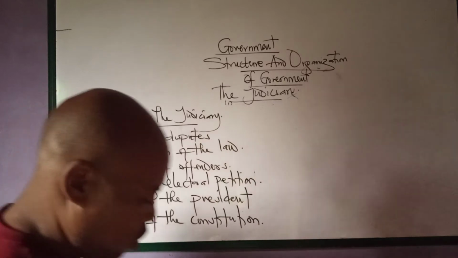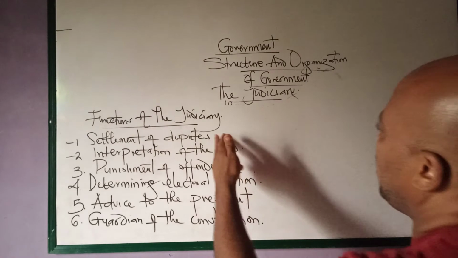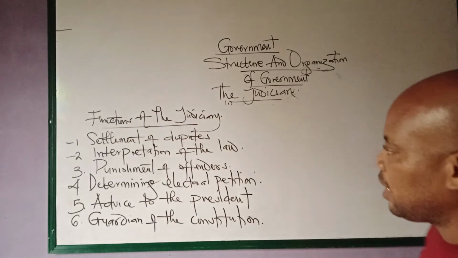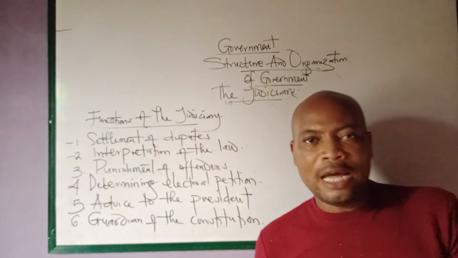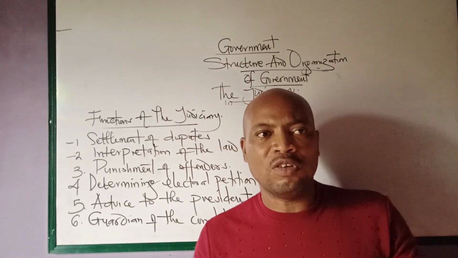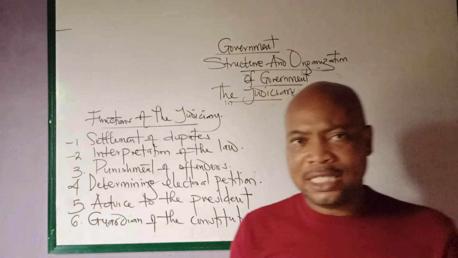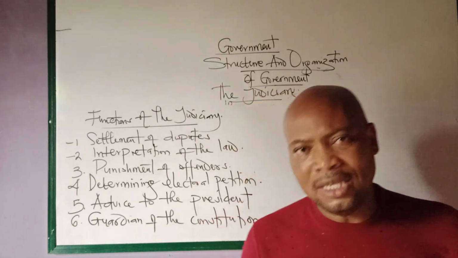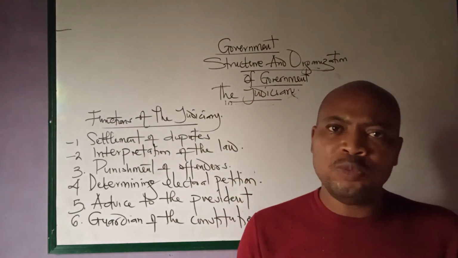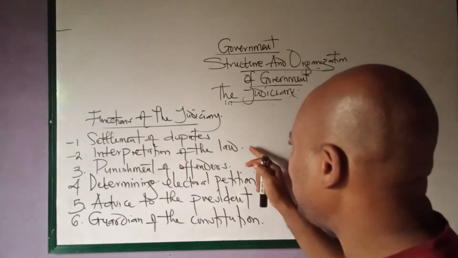So these are some of the functions of the judiciary. Number one, settlement of dispute. It is the duty of the judiciary to settle dispute. Among the disputes that the judiciary can settle, it can settle dispute between the two organs of government, that is, the legislature and the executive arm of government. It can settle dispute between individuals in the society or individuals versus organizations, or it can even settle dispute between the executive arm of government and the organization.